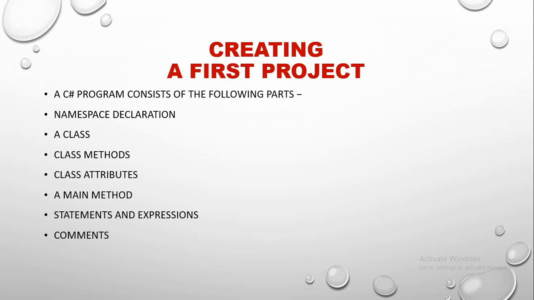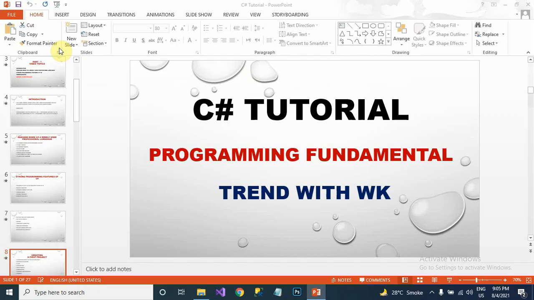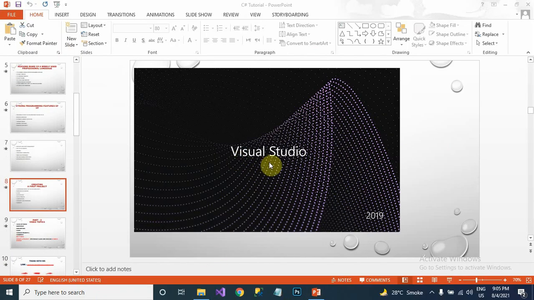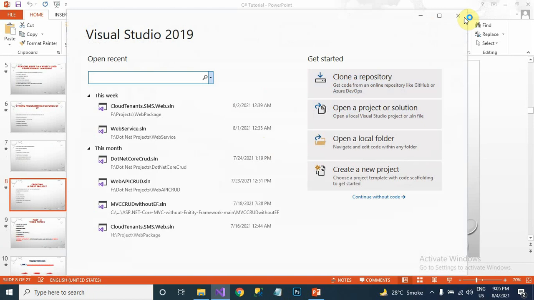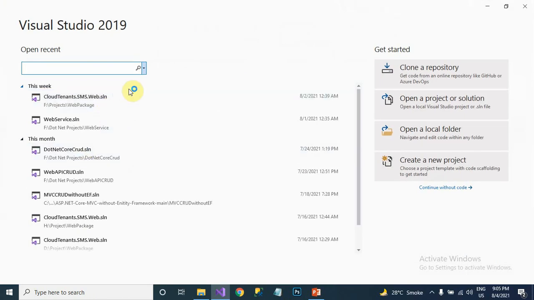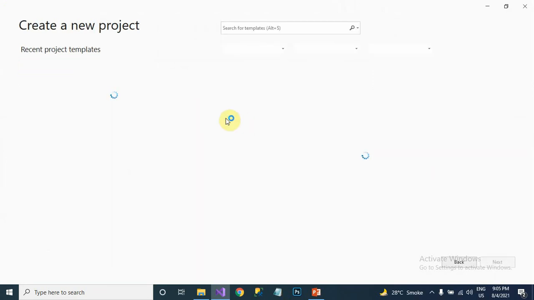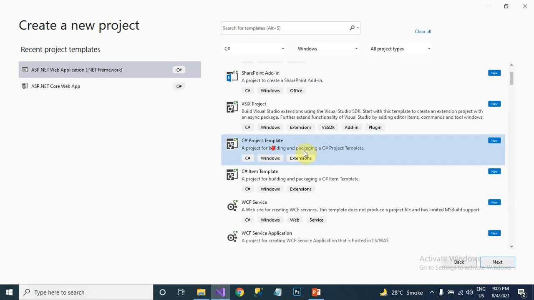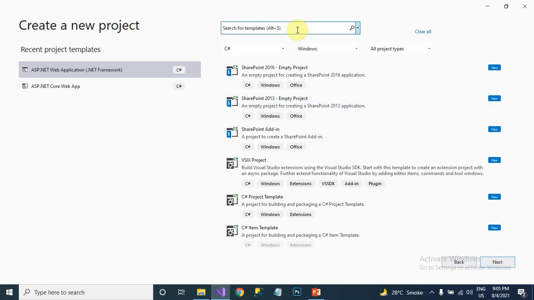Creating a first project. Let's start how to create a project. Just click on Project and create a new project. I'm using Visual Studio 2019, so don't worry, you can download and install it.